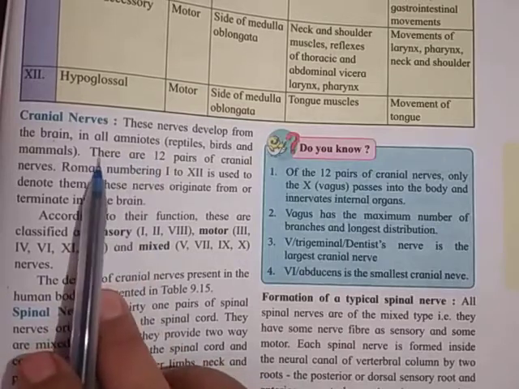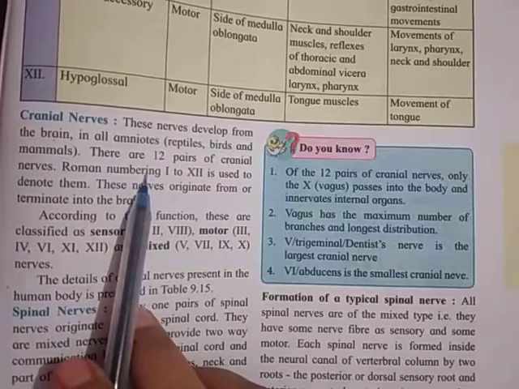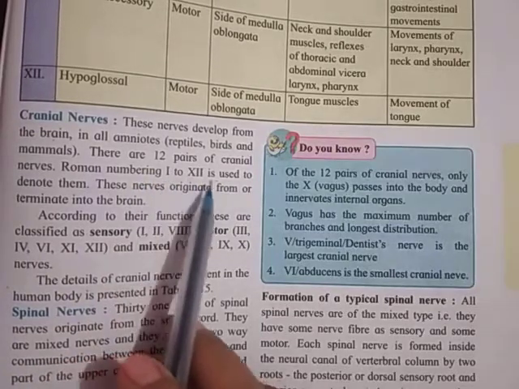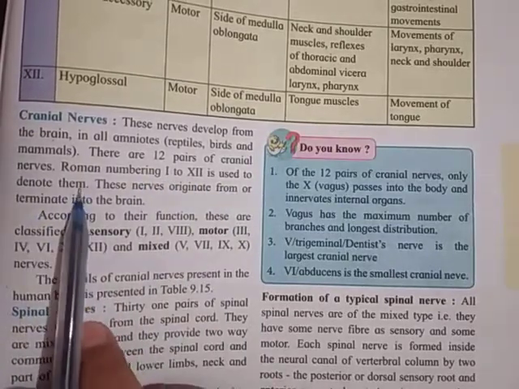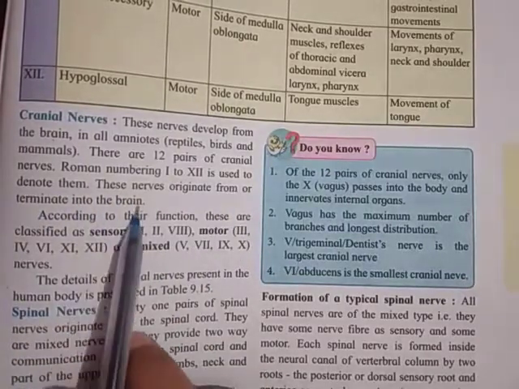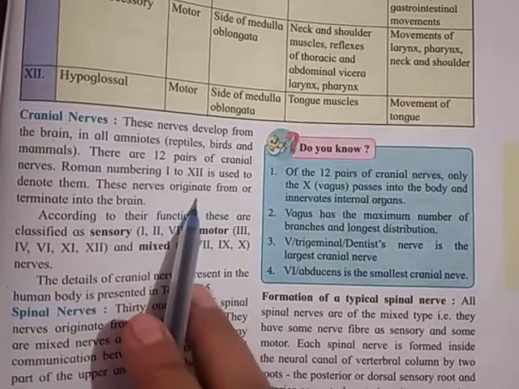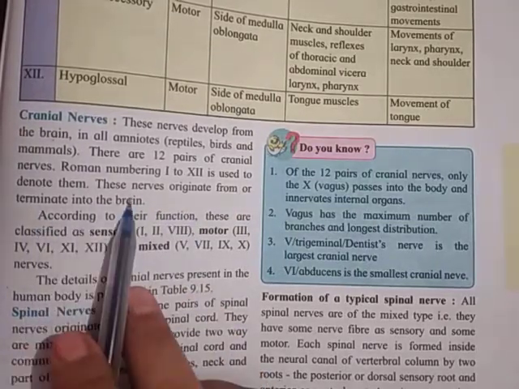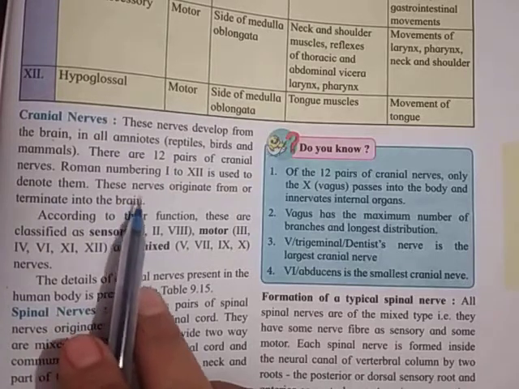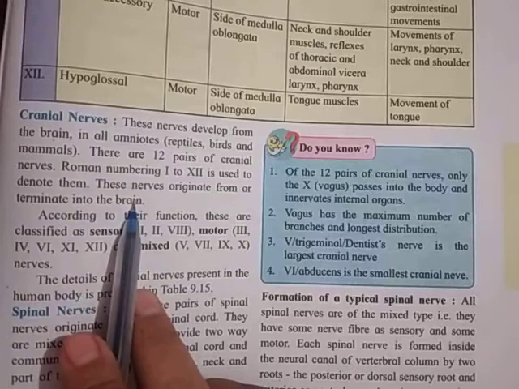Yes, there are 12 pairs of cranial nerves. Roman numbering, that is 1 to 12, is used to denote them. The nerves originate from or terminate in the brain. So these nerves, they originate from the brain or they may terminate in the brain.